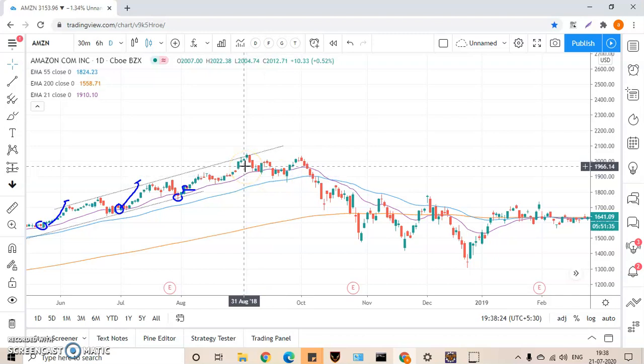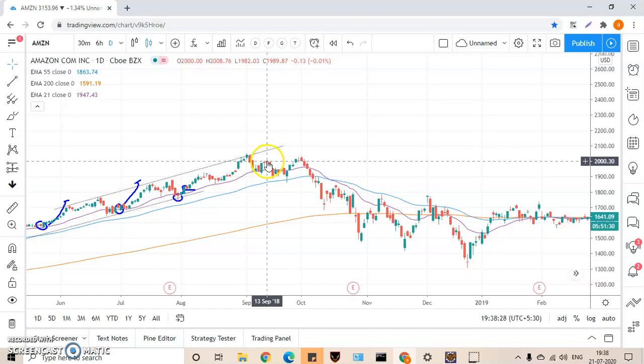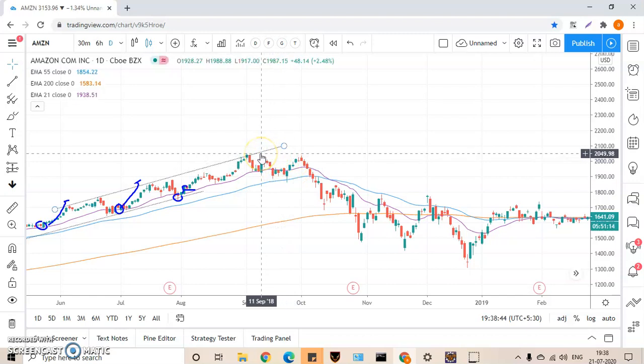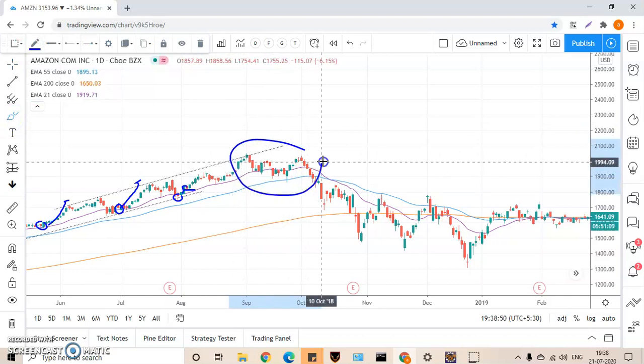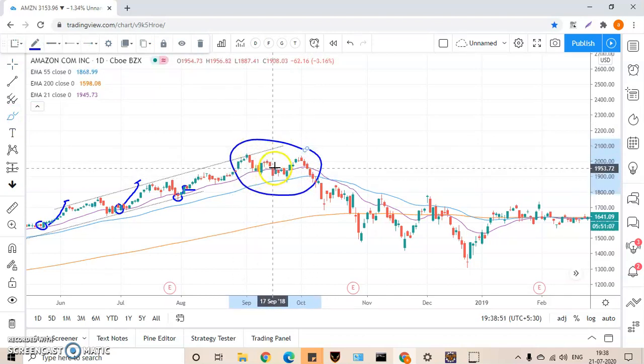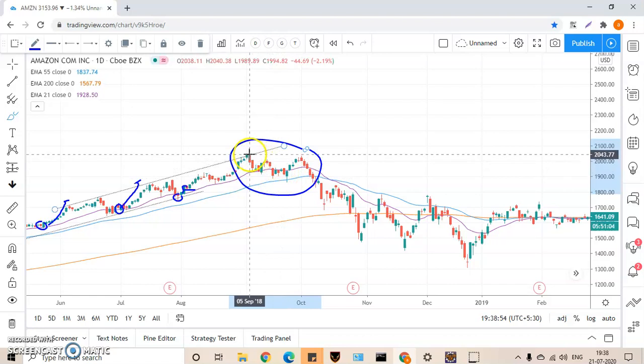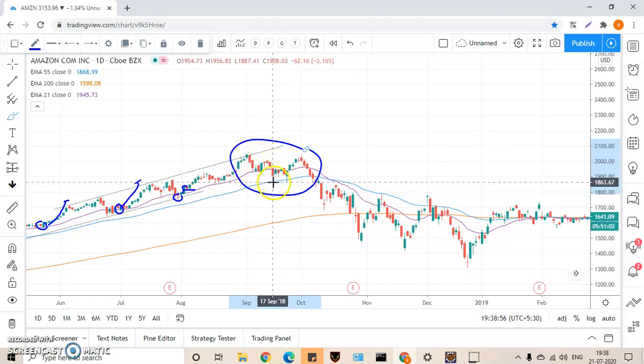So notice this pattern. Whenever the price is not able to break the previous high, that means there is some problem. Okay, the problem is that those who are longing their position are exhausting and the bears are taking control. So immediately what you should do, you should better not trade in this particular region. Why? Because you don't know what's going to happen. You should wait.